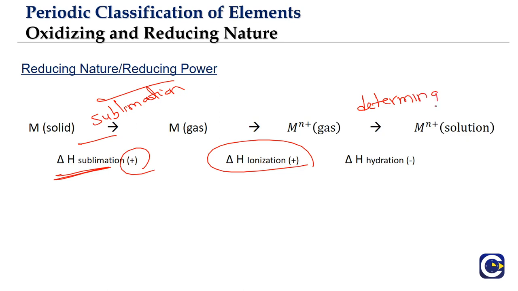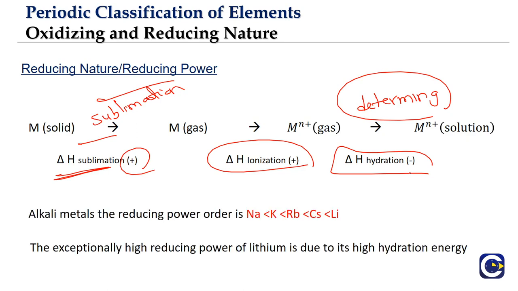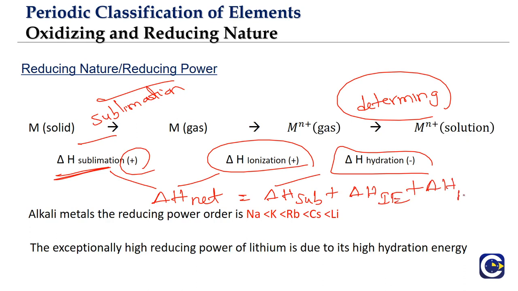The only step where energy is released, and that is the determining step, is the hydration or the solvation. When the gaseous metal ion gets into the water, hydration releases energy. That is enthalpy negative. So when you want to decide the overall reducing nature of any metal, we have to take into account all three energies. It depends on delta H net, which is delta H sublimation plus delta H ionization plus delta H hydration. That net value is what determines it.